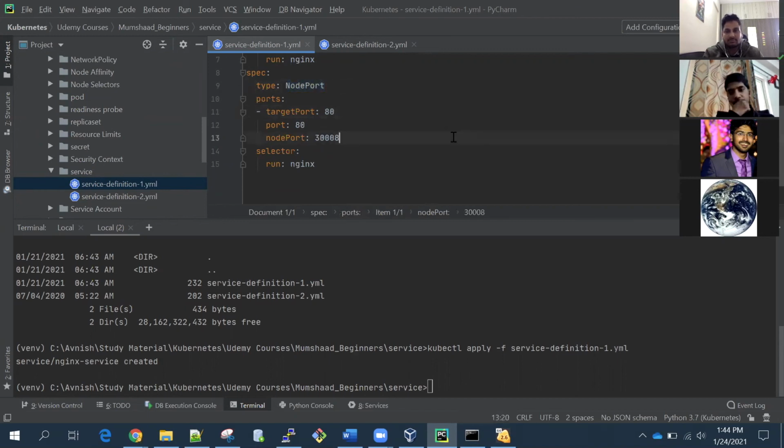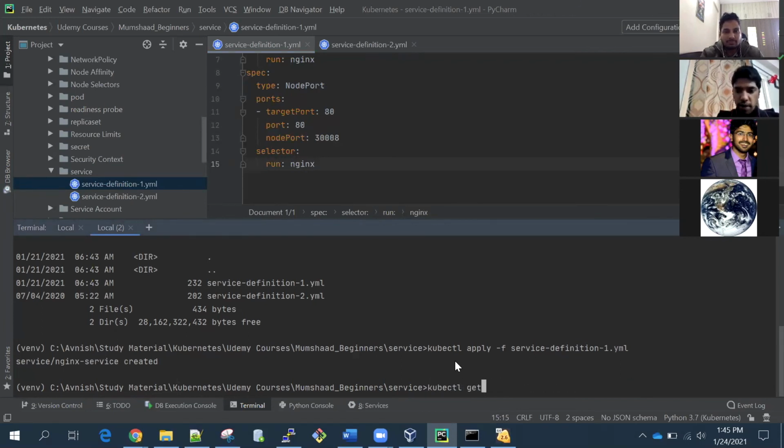Is this actual port a default port for this service, or no? You can give any port number. I can delete the service and get a different port as well. There is a range, so you can't give just any port. If you give a port here, it will take that port. If you don't give a port here, it will take a default port from the dynamic range.